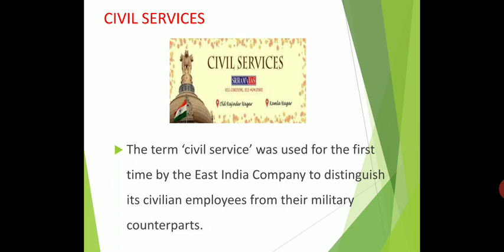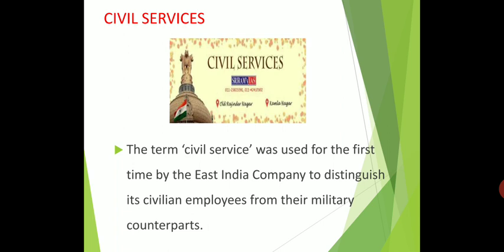Translating law into sections and collecting revenue were the main jobs of the civil service. What is the work of the military? Giving protection to our country is the work of the military. The work of the civil service is to collect the tax and maintain the administration.